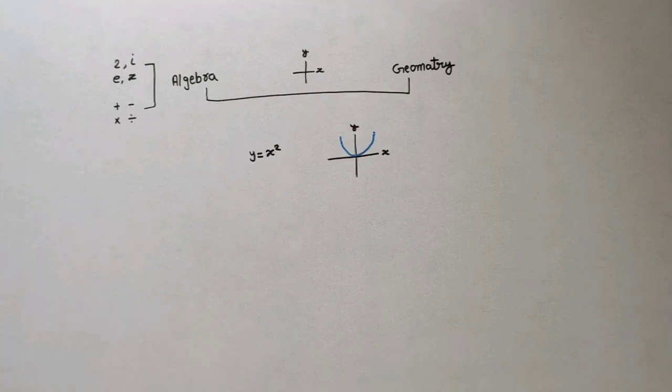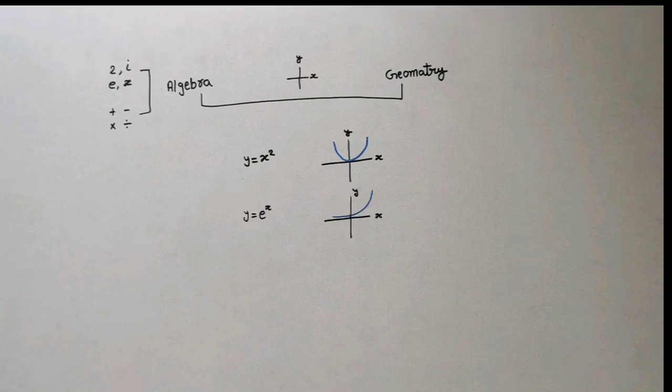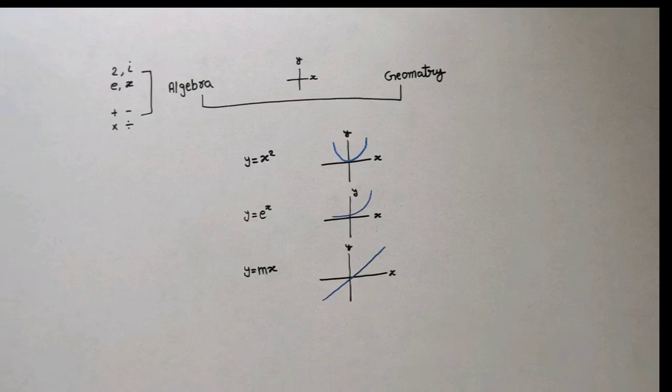Now consider this equation, y equals x squared. It can be written as an equation, or it can be drawn as a curve. Both describe exactly the same object. Similarly, y equals e^t is an equation and also a curve. Even a simple line, y equals mx plus c, has these two representations, an equation and a graph. Two different views of the same mathematical idea.